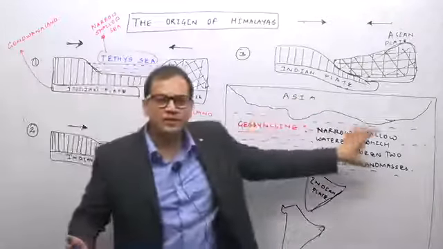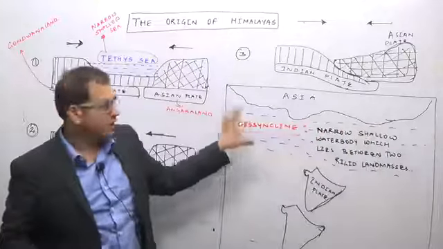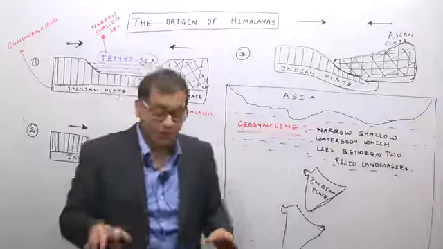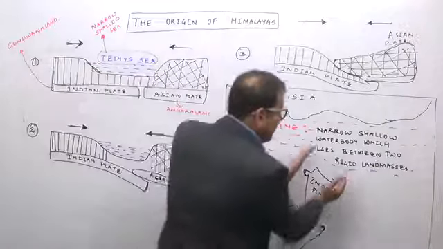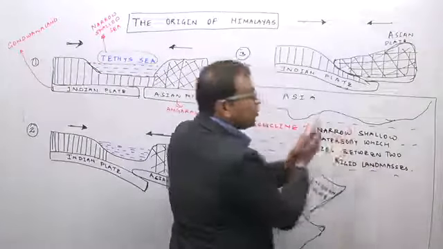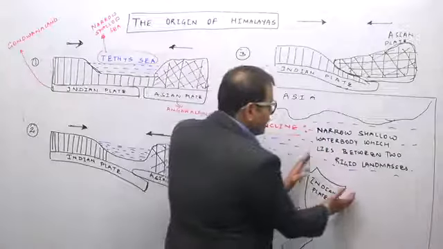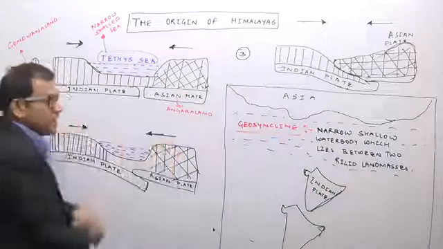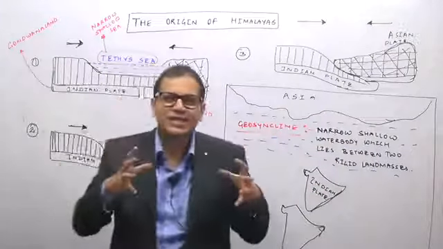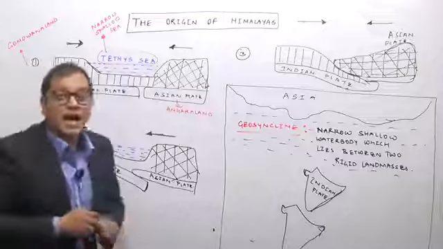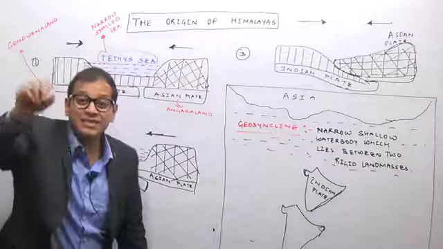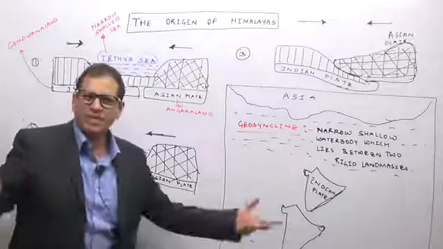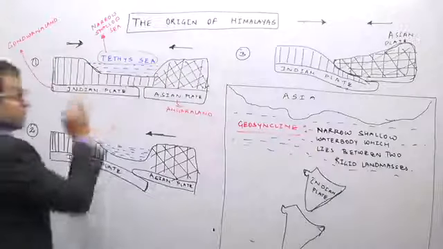So this part where I have written the definition and marked it bluish in color, this is nothing but the Tethys geosyncline. Now as the Indian plate moved northwards towards the Eurasian plate, or we can say as the Indian plate went near the Asian plate, the Tethys geosyncline decreased in size. Inside this Tethys geosyncline, obviously these are the land masses, and from these land masses rivers originated. From any landmass, a river will originate and it will go into the sea. So even from the Tethys geosyncline, rivers originated and went into the sea.